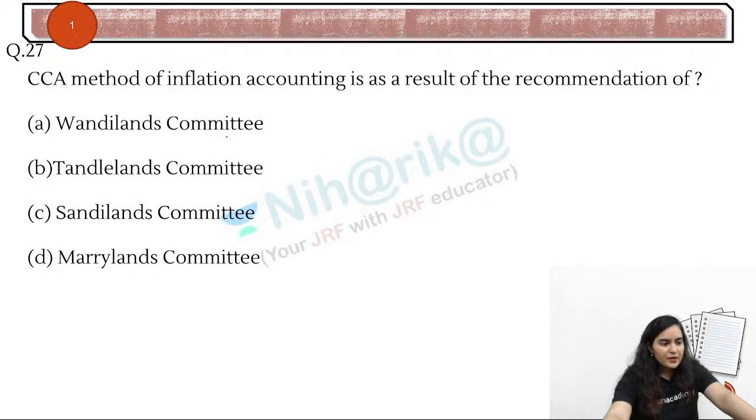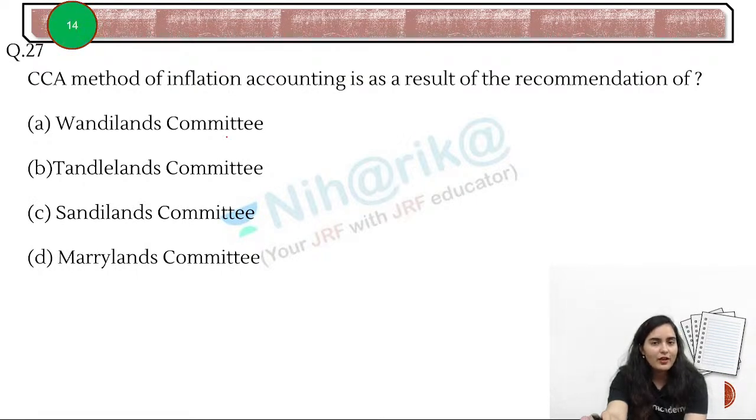Ma'am, they are asking in-depth accounting standards. Yes, they will aim at some things in some units. That's why, Priya, our aim should be that we should know whatever is there in the text, in PDFs and everything. We should know every single bit of it so that at least somewhere between 60 to 65 questions we can do correct in our exam. Then we will be getting our JRF. Nobody can get 100 questions correct. That's not possible.